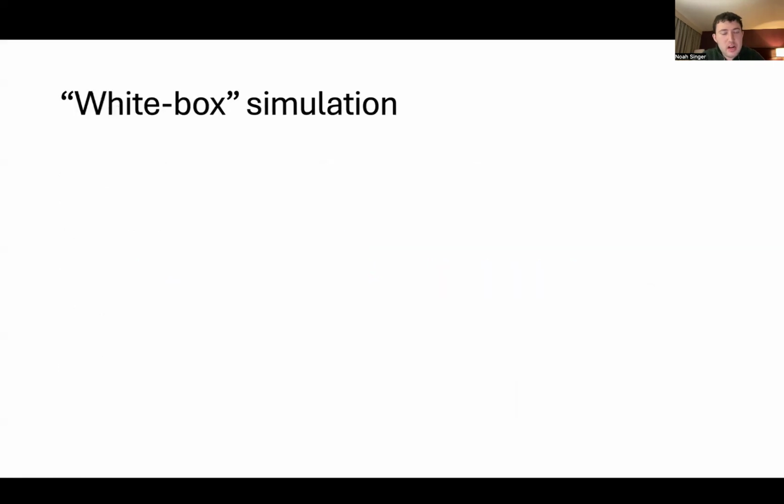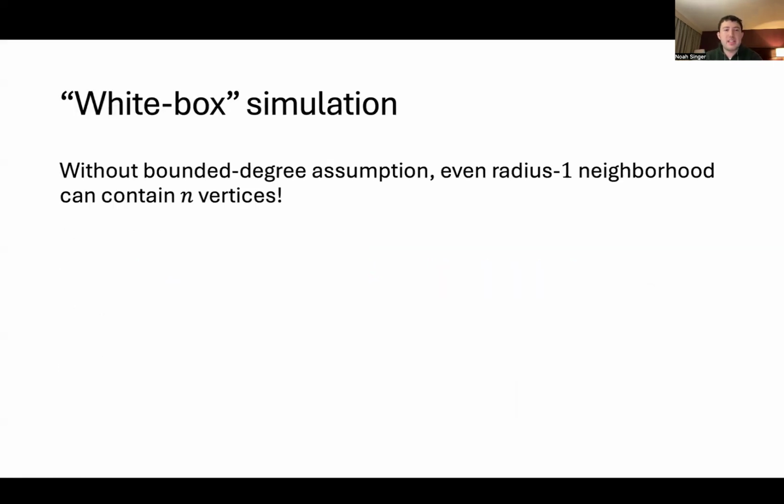Okay, now the more difficult case is when the graph does not have bounded maximum degree. In this case, if you have, say, a star, there can be vertices whose radius 1 neighborhoods still contain all vertices in the graph. So we can't hope to even write down the radius 1 neighborhood of a vertex in a streaming algorithm.